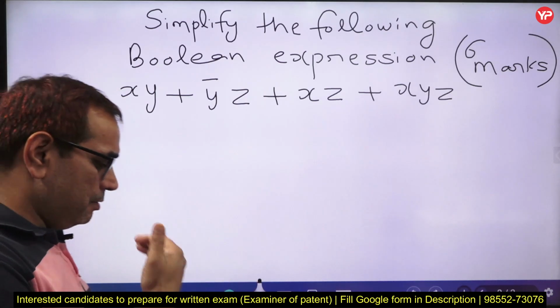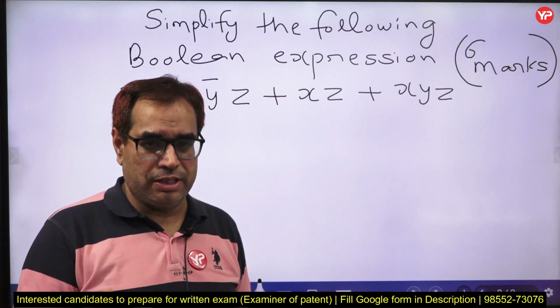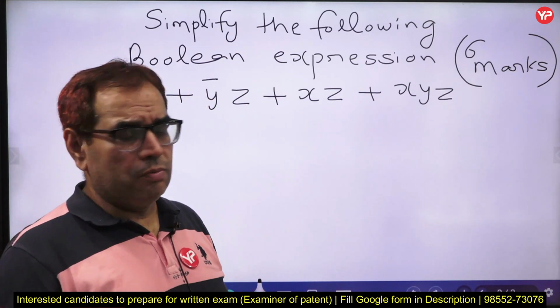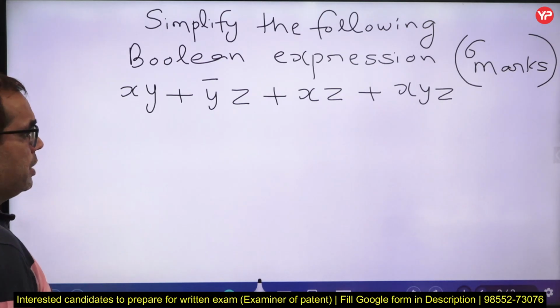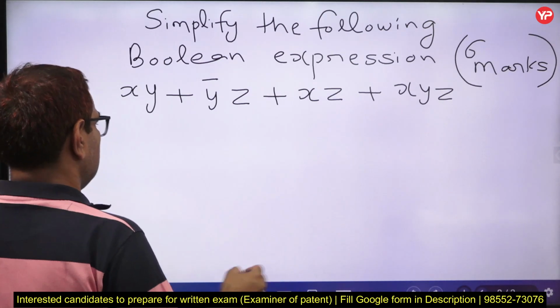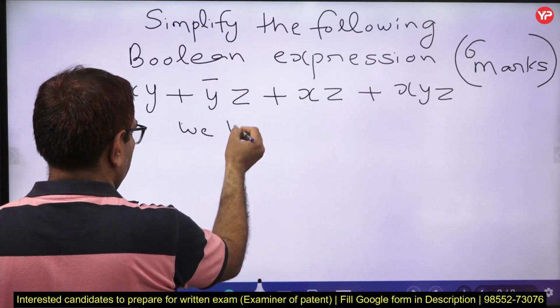Because SOP can be treated as a truth table actually. The minterms present, okay, they will give you a high output, you know. So how can we convert this into a canonical expression? We know that first line I have told you what to write.